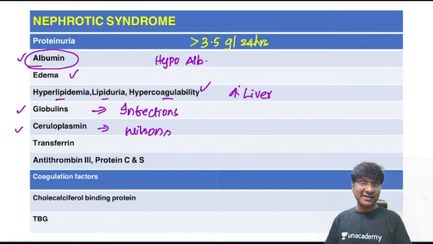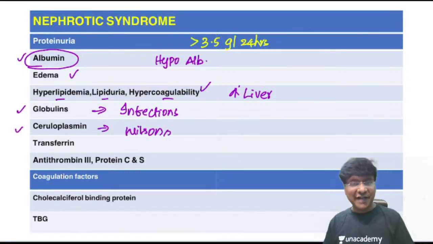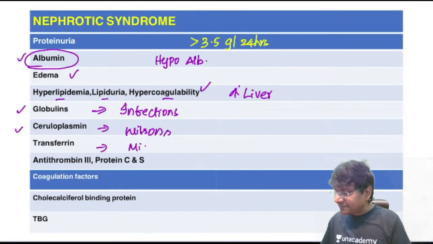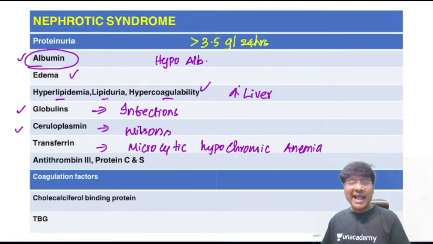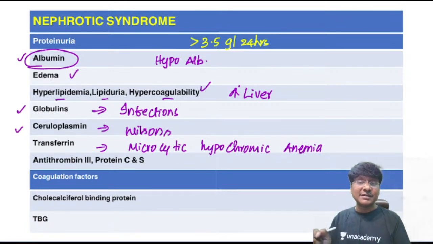Then transferrin. Transferrin is what? It is the one which is required for transportation of iron, and once the transferrin protein is lost, the iron transportation does not occur, and the individual will develop microcytic hypochromic anemia, right? Microcytic hypochromic anemia.